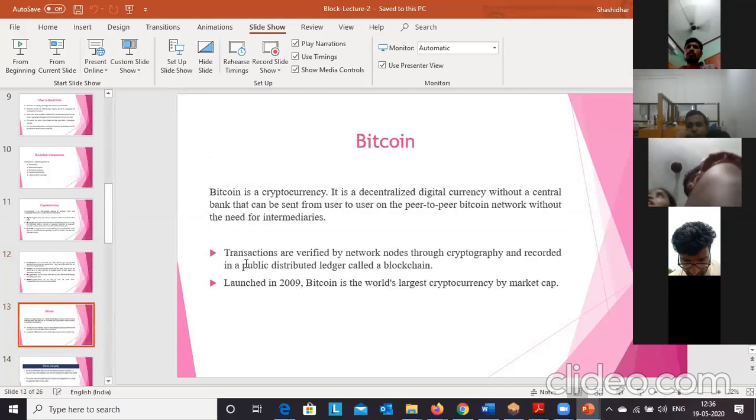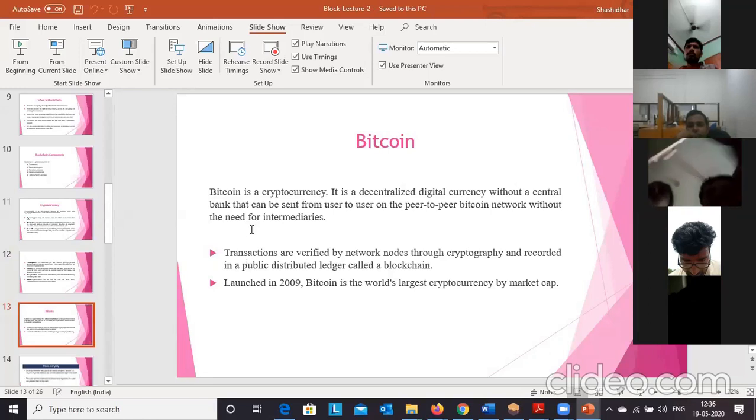Now one of the popular cryptocurrencies is Bitcoin. So what is Bitcoin? Bitcoin is a decentralized digital currency without any central bank that can be sent from one user to another based on the peer-to-peer network. We do not need any third parties like banks.